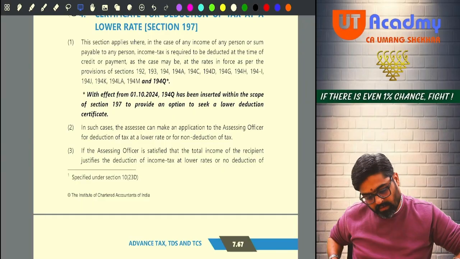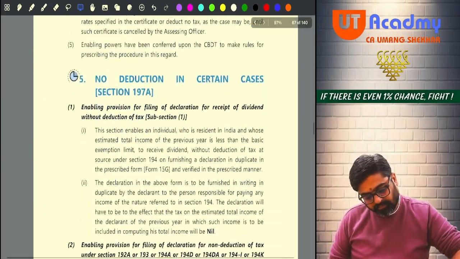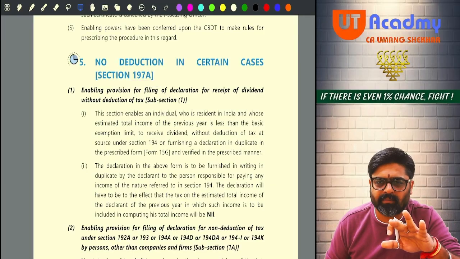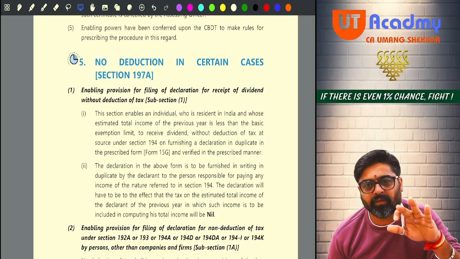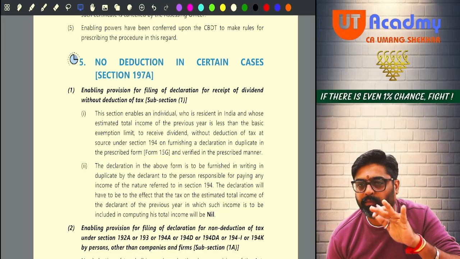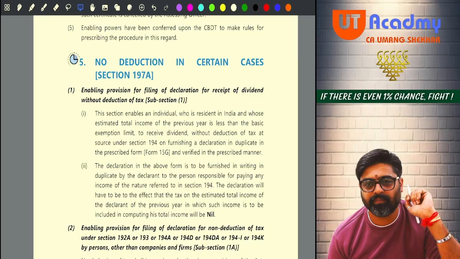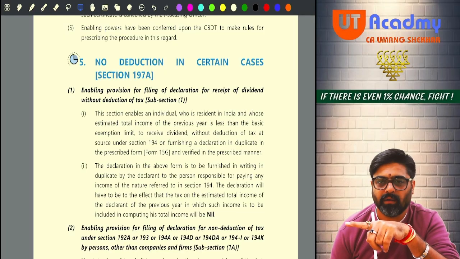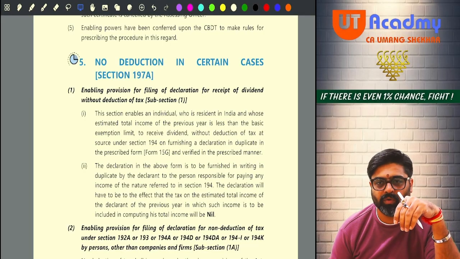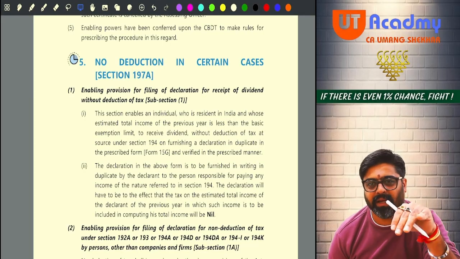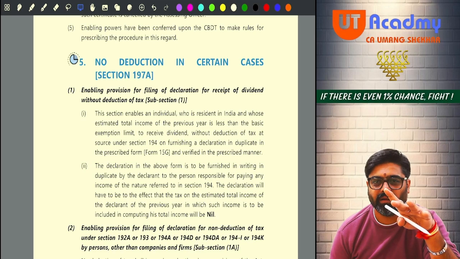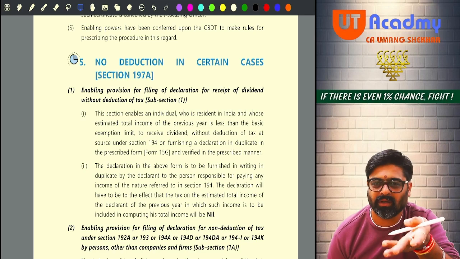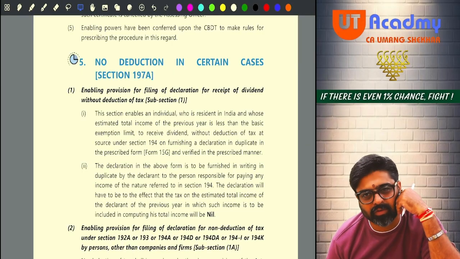Now pay attention. Now if you come to 197A, this is also a similar type of section, but in 197A, payer and payee will not involve the assessing officer. You are saying to the payer that the income coming from you plus my other incomes all taken together, my total income will not exceed my basic exemption limit, and as a result my tax liability is going to come less only.